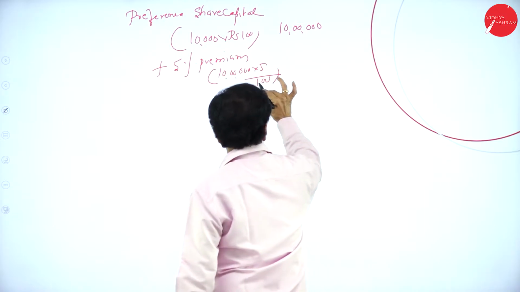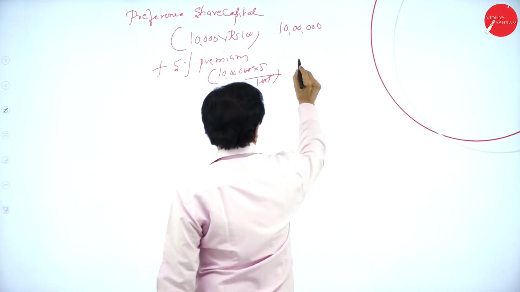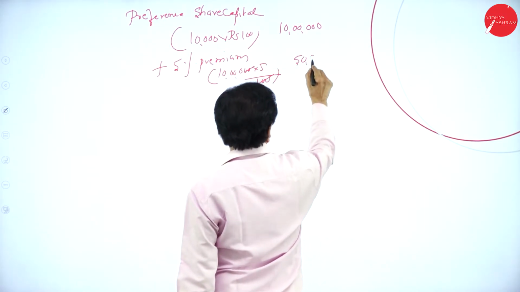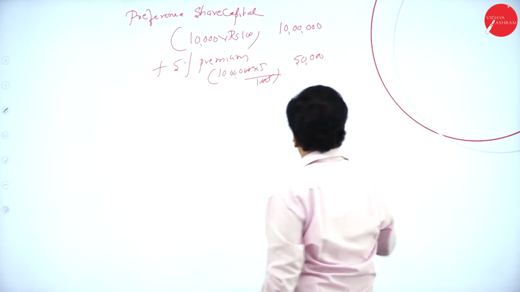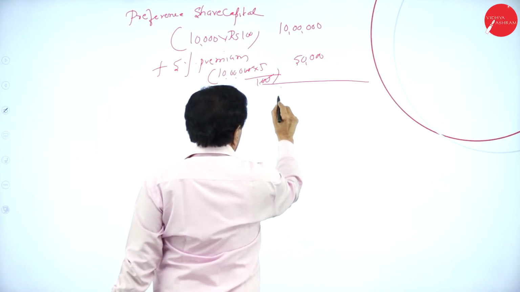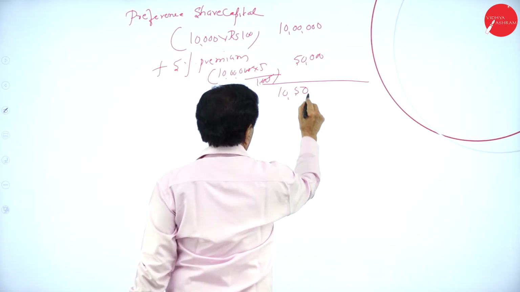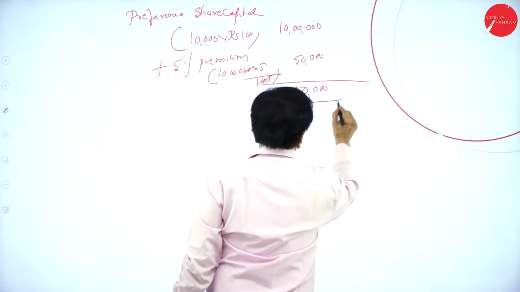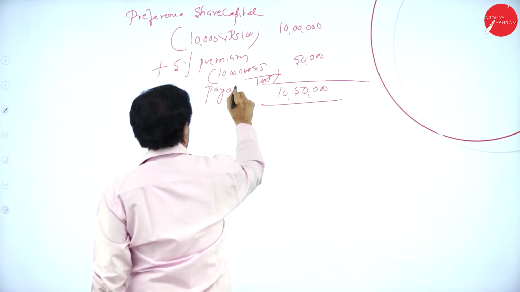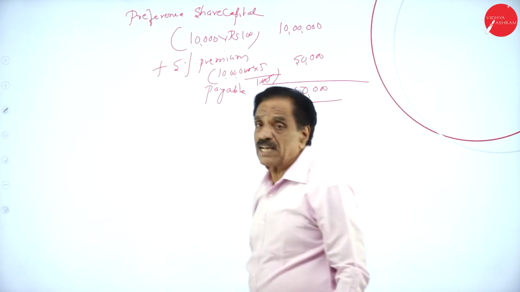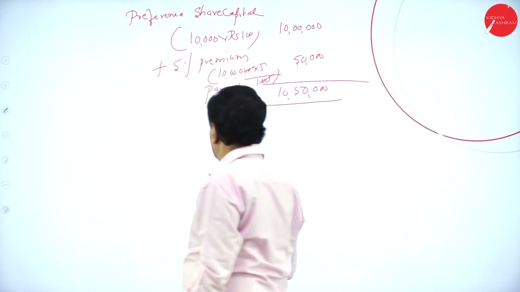Cancel the zeros. So it is 50,000. Totally we have to pay 10 lakh 50,000. Total payable. How much you have to pay? 10 lakh 50,000. Bifurcate this.